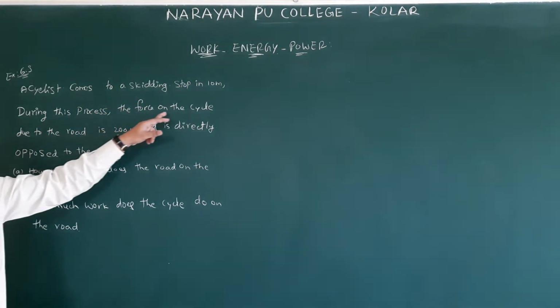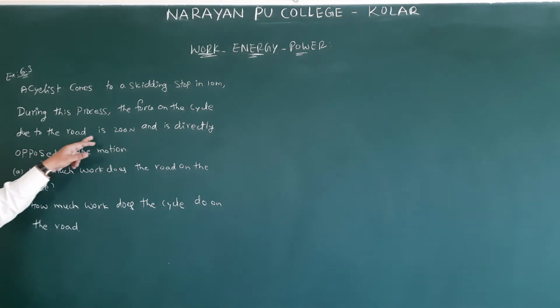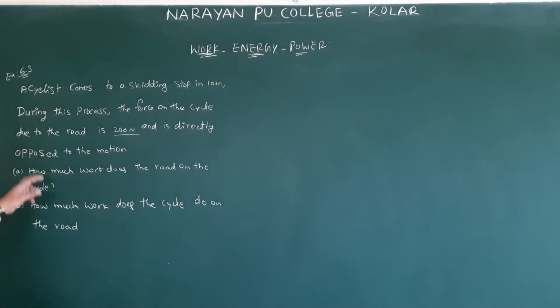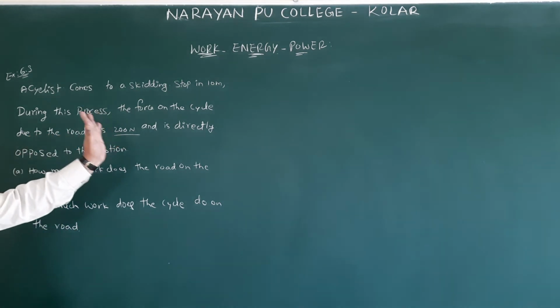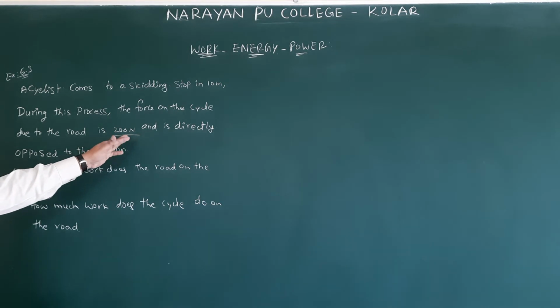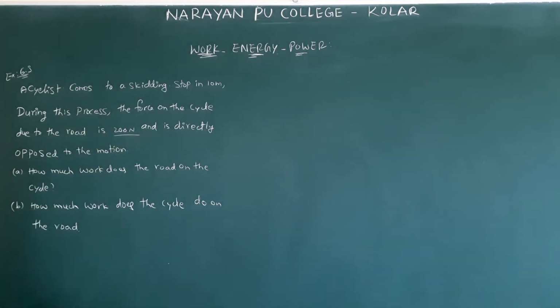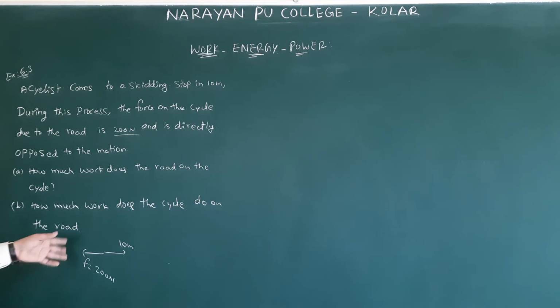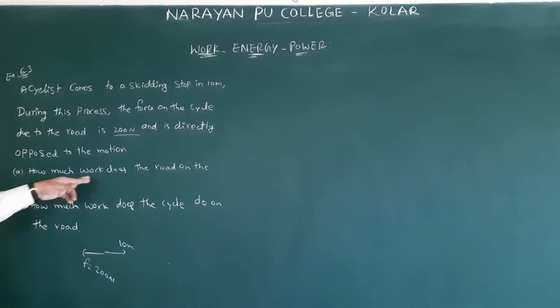During this process, the force on the cycle due to the road is 200 newtons and is directly opposite to the motion. Opposite to the motion means the displacement and this force applied by the road are opposite. Force is 200, displacement is 10 meters. So both are opposite, which means theta is 180. Then how much work does the road do on the cycle? Very simple.